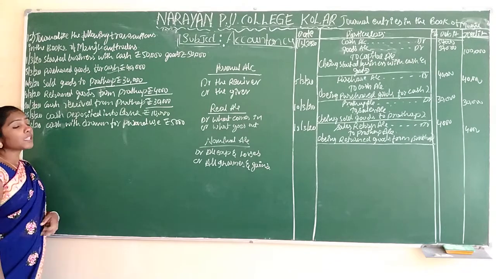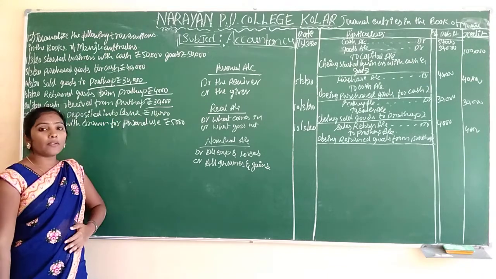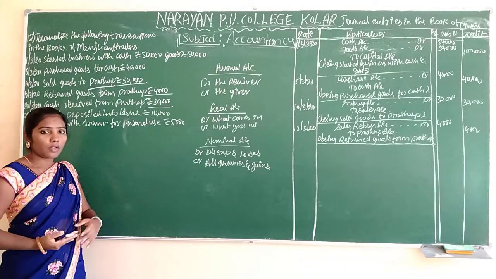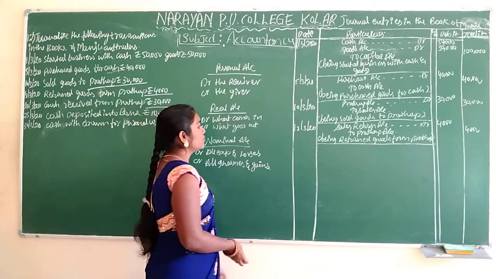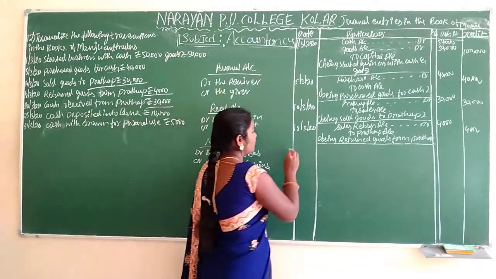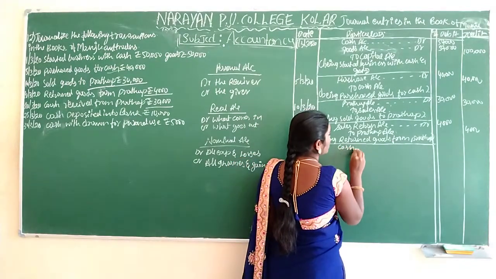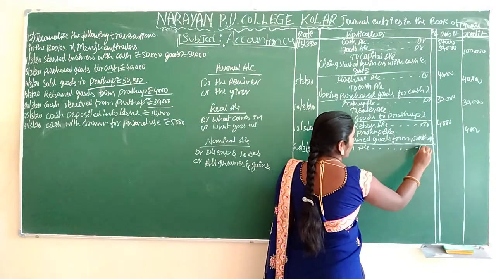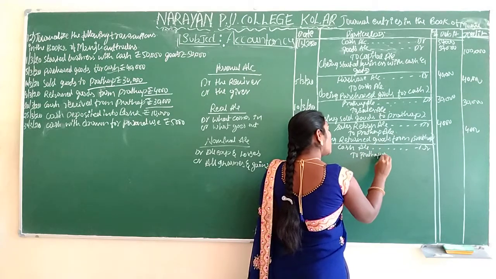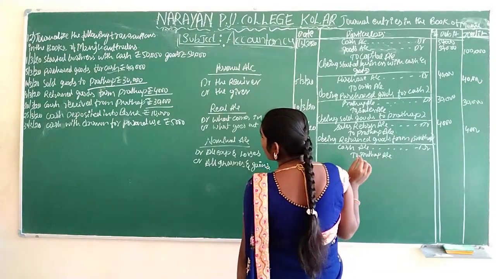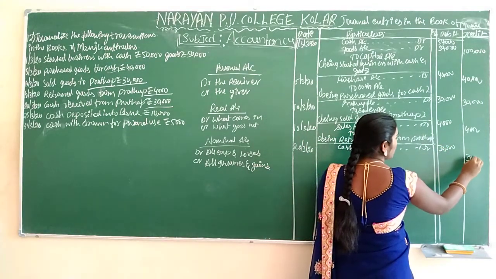How much are we receiving? 30,000 rupees. And what's the entry for that? Cash account debtor to Pratap account. What's the date? 28/3/2020. Cash account debtor to Pratap account. How much amount is there here? 30,000 rupees. In the debit column you have to write 30,000 rupees, and in the credit column you have to write 30,000 rupees.